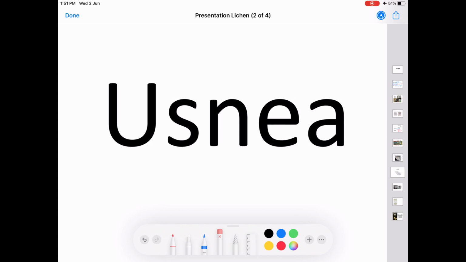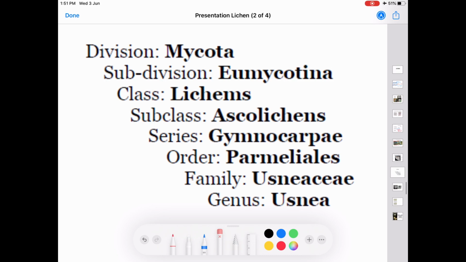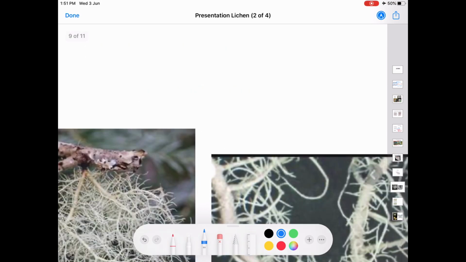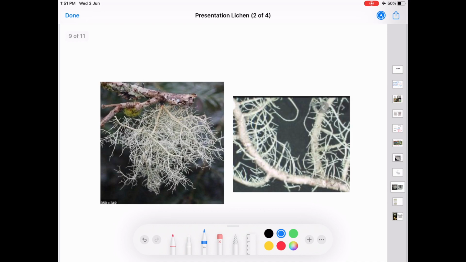U-S-N-E-A, Usnea. The systematic position is division Mycota, subdivision Eumycotina, class Lichens, subclass Ascolichens, series Gymnocarpae, order Parmeliales, family Usneaceae, and the genus is Usnea. Usnea is a widespread fruticose lichen. Say this, it is a fruticose lichen.